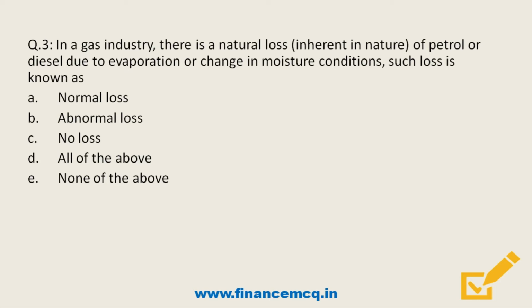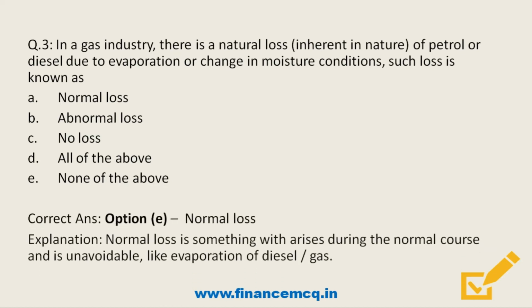Next question. In a gas industry, there is a natural loss inherent in the nature of petrol or diesel due to evaporation or change in moisture conditions. Such loss is known as option A, normal loss. Option B, abnormal loss. Option C, no loss. Option D, all of the above, and last option, none of the above. So friends, the correct answer is option A, normal loss. Normal loss is something which arises during the normal course and is unavoidable, like evaporation of diesel or gas.